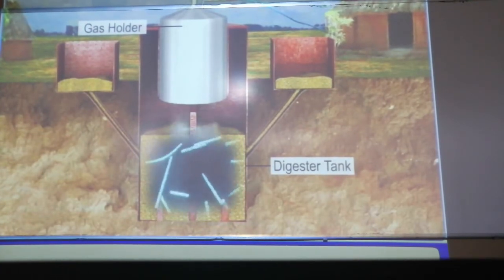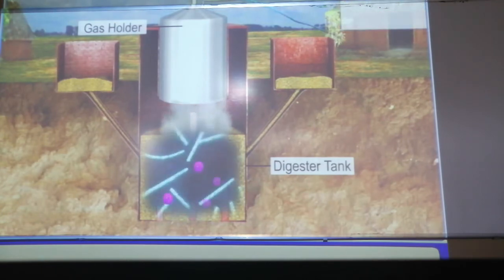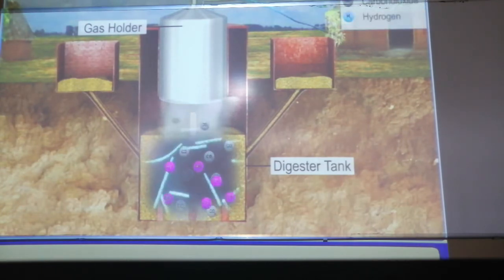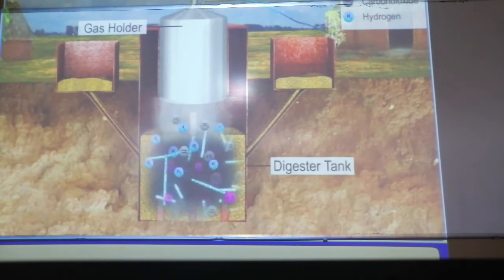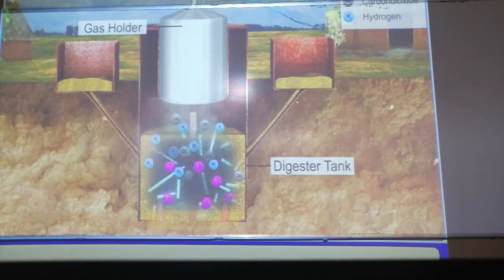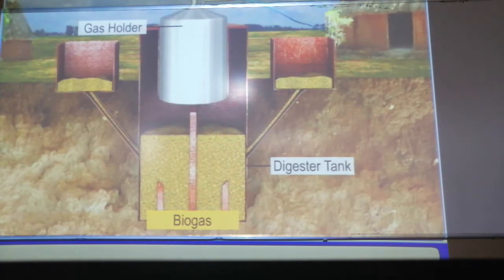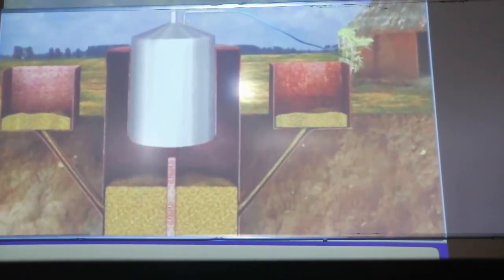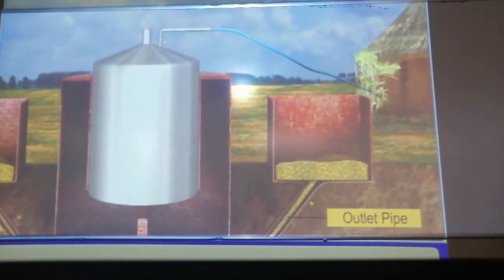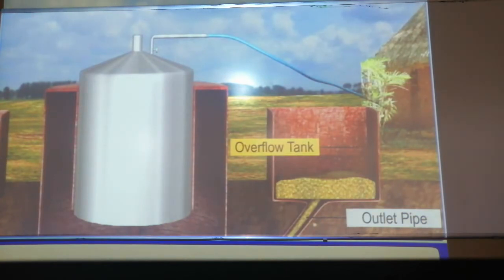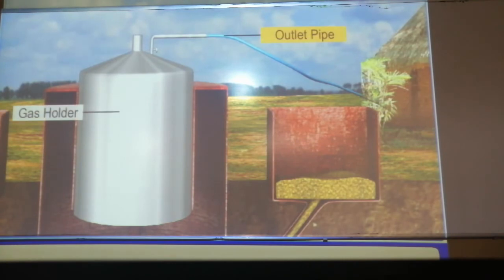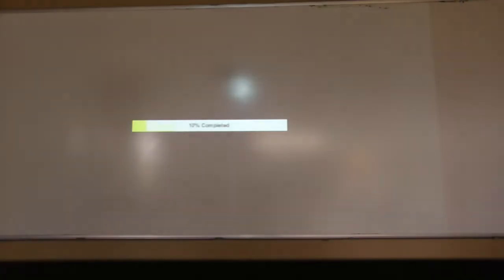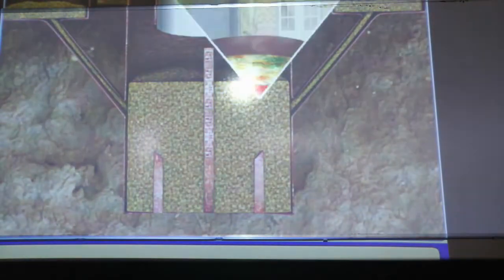You can see the bacteria over here continuously dividing and releasing gases like methane, carbon dioxide and hydrogen. All these gases are sent together to the gas holder, one more chamber. These gases are the biogas produced by the digestion of the slurry. Then we have this outer pipe with the overflow tank. When there is extra slurry in the digester tank, it can easily go to the other tank. From the gas holder, the biogas produced can be sent to household activities.